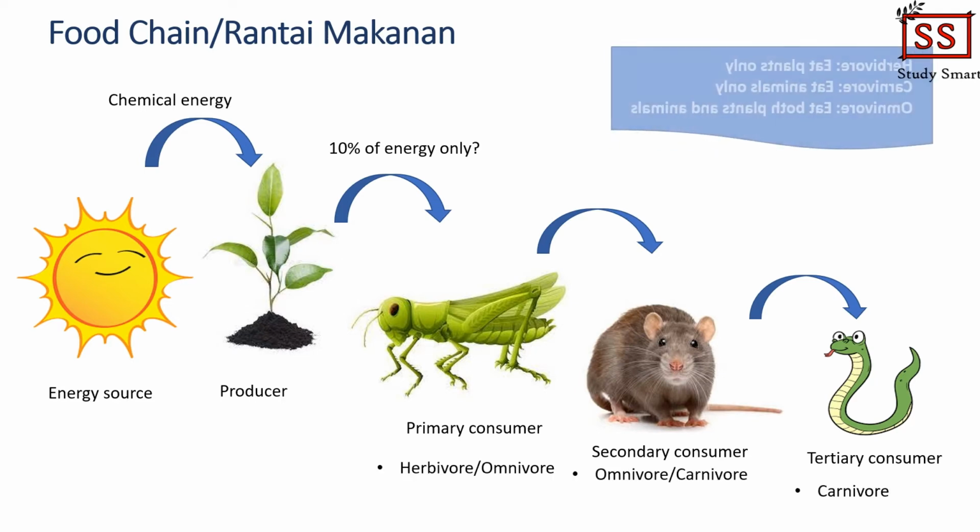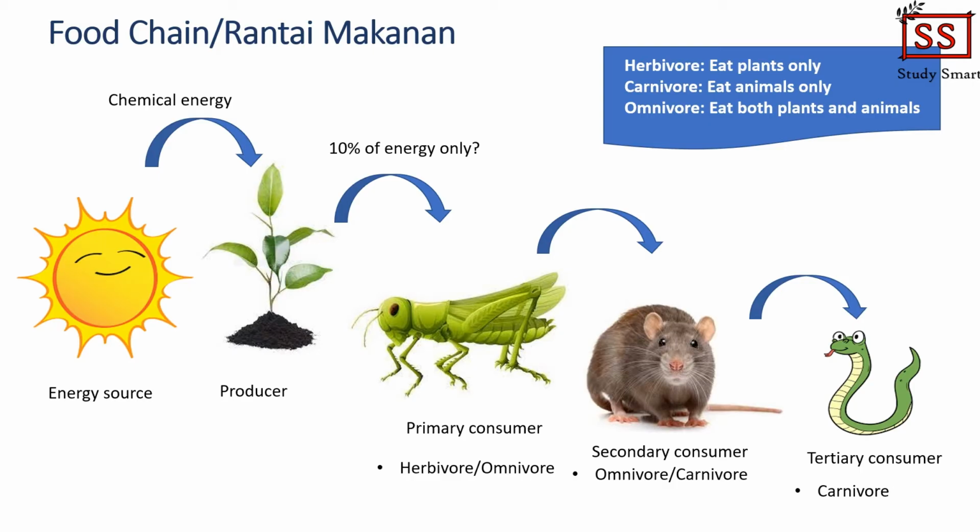So we can categorize the consumers based on the type of diet they consume. There are three types of diet, which are the herbivore, carnivore, and also omnivore. Okay, students, let us look at some examples to understand the diet of each consumer.